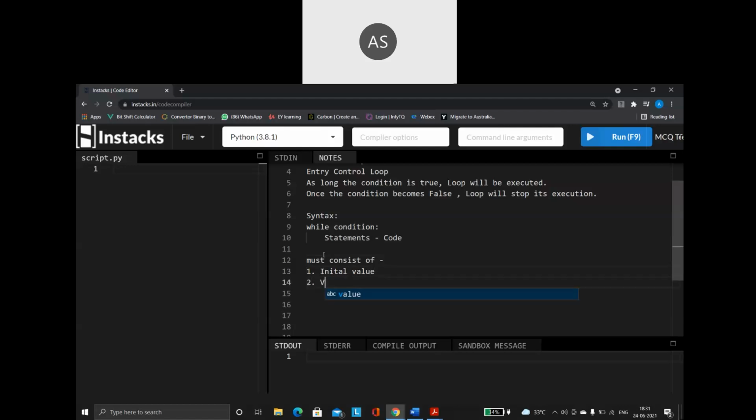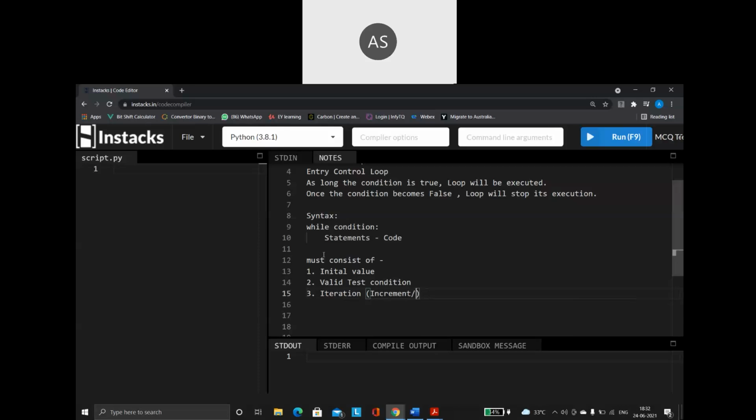Second, it should have a valid test condition. And the third point is the while loop should have an iteration part. Of course, the iteration part can be an increment or it can be a decrement also.